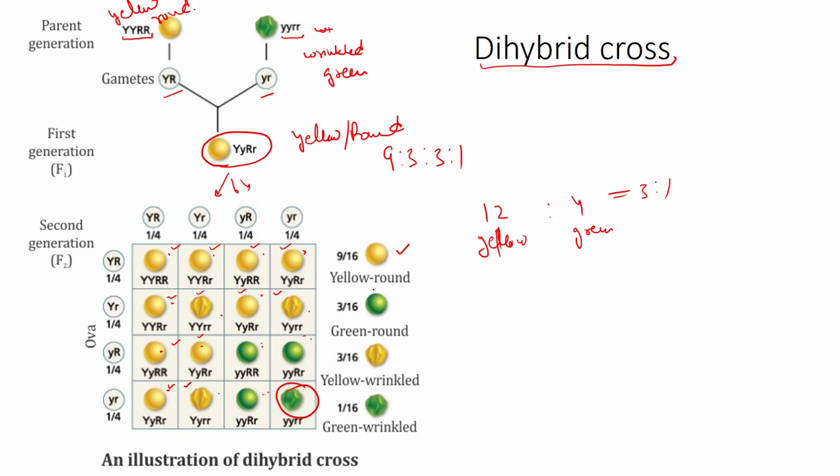Similarly, you can count the round and wrinkled seeds. Their ratio is again 12 is to 4 or 3 is to 1. So the monohybrid and dihybrid ratios are the same. The dihybrid ratio is 9 is to 3 is to 3 is to 1, whereas the monohybrid, when we take only one character, is 3 is to 1.